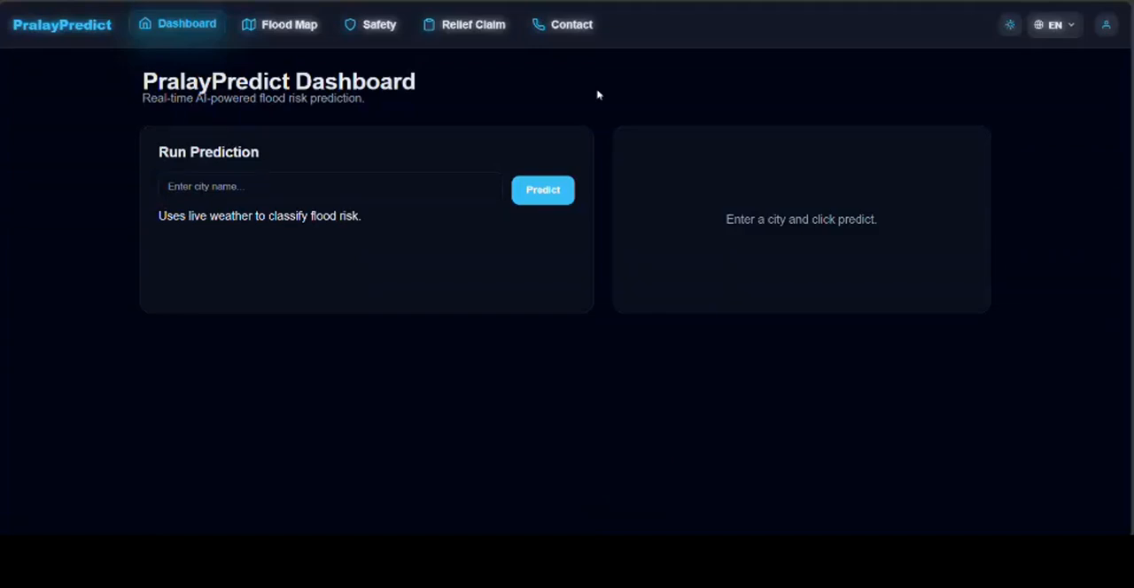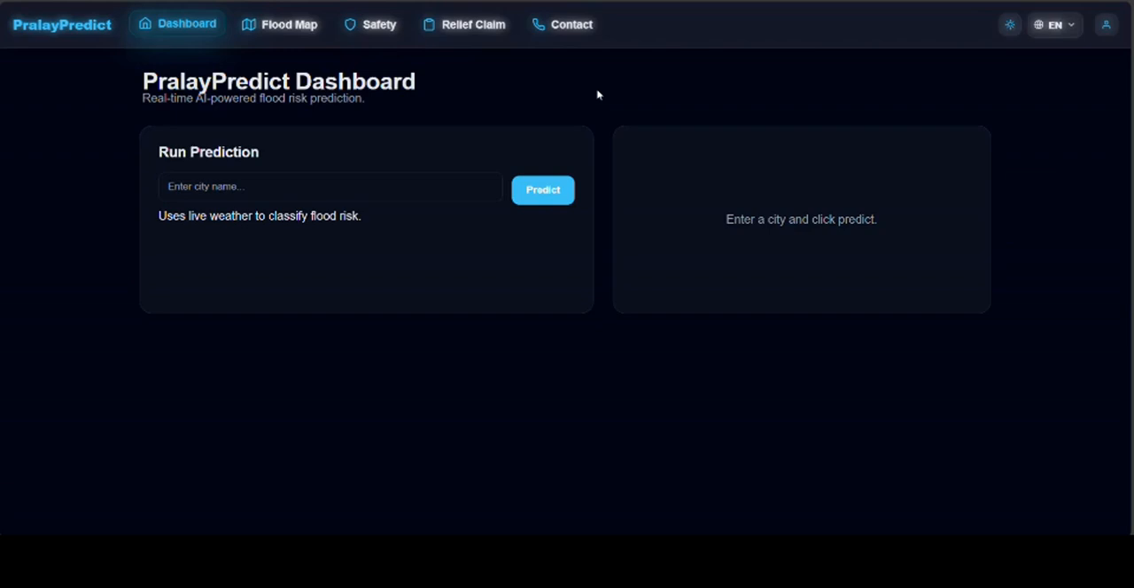Natural disasters strike without warning, but what if technology could warn us before the danger arrives? Introducing PralayPredict, an AI-powered flood prediction and community safety platform. Using live weather data, machine learning, GIS, and community insights, PralayPredict predicts the flood risk, guides users to shelters, and simplifies relief claims.